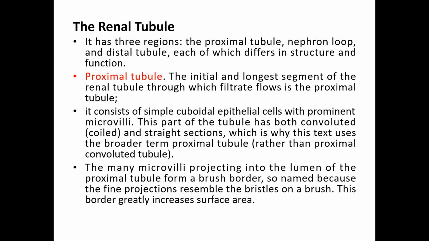This proximal tubule has both convoluted and straight sections. Convoluted means coiled or string-like structures.